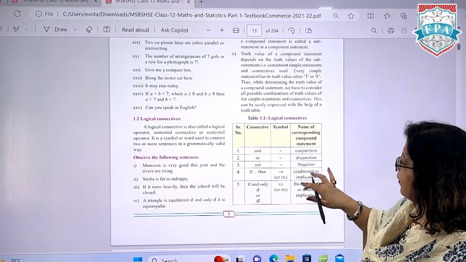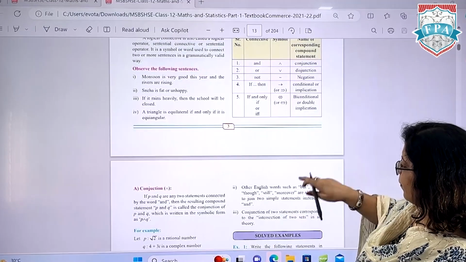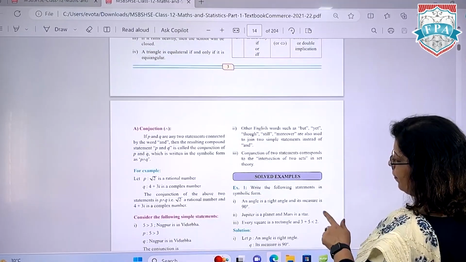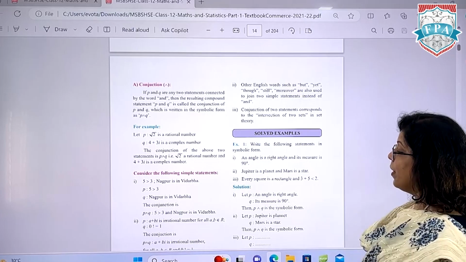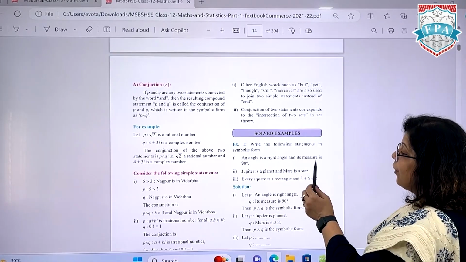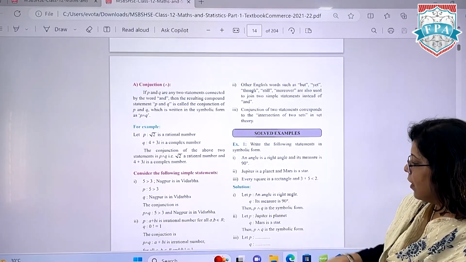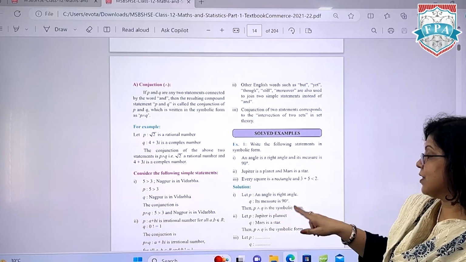Q will be the next part, which is its measure is 90 degrees. Now when you join them, since we have joined with the connective and, it will come as P and Q as the symbolic form.